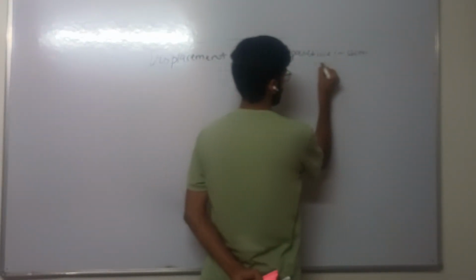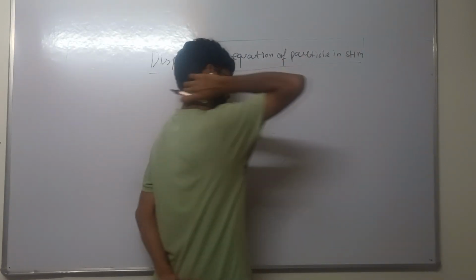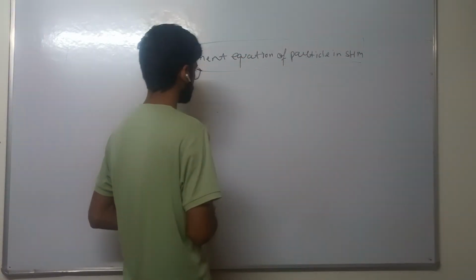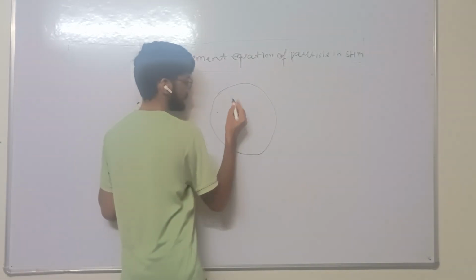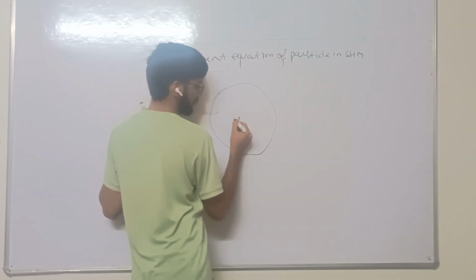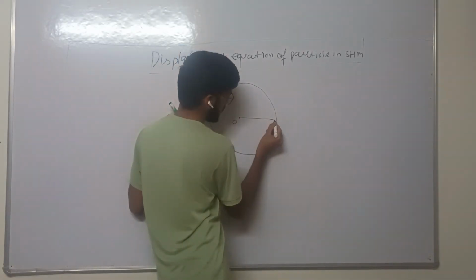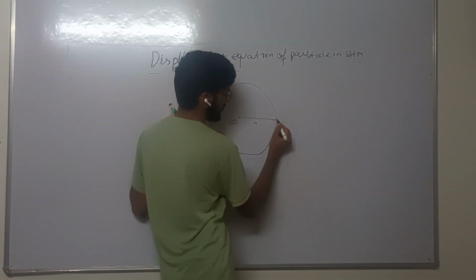I write simple harmonic motion in short as SHM. Suppose that we have a circle with center O and radius A. Suppose that the diameter BB dash is taken as in the previous case.